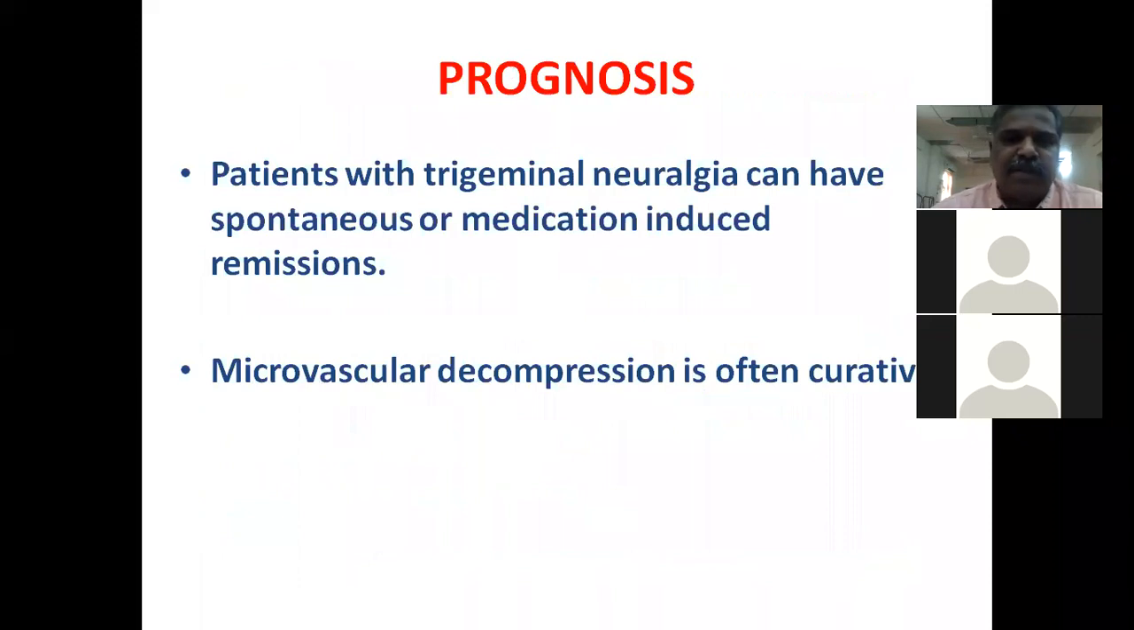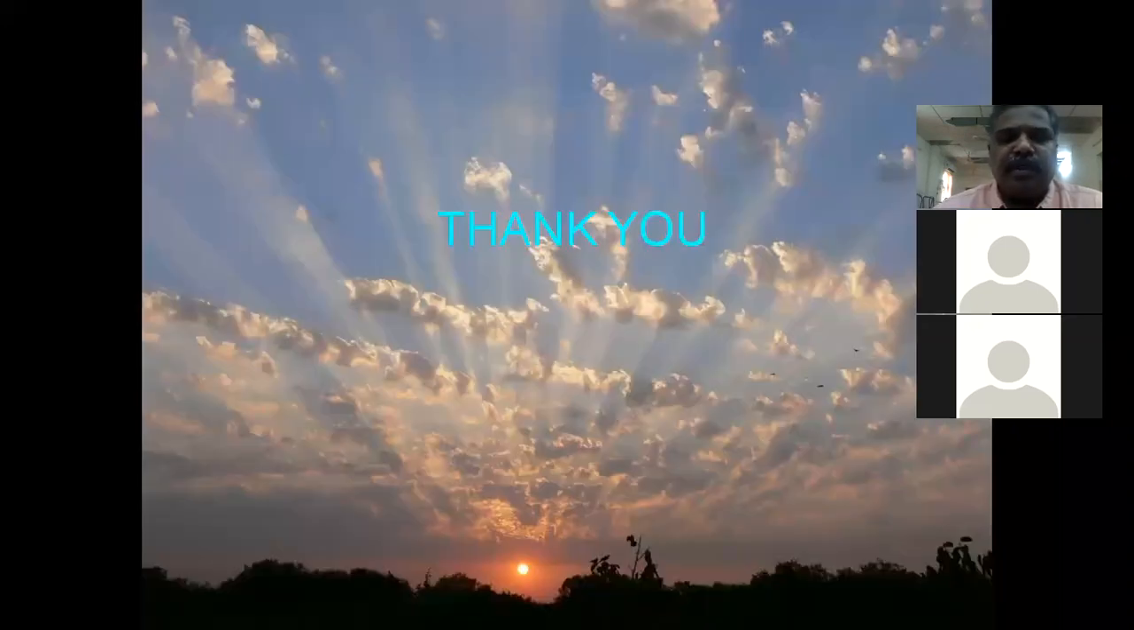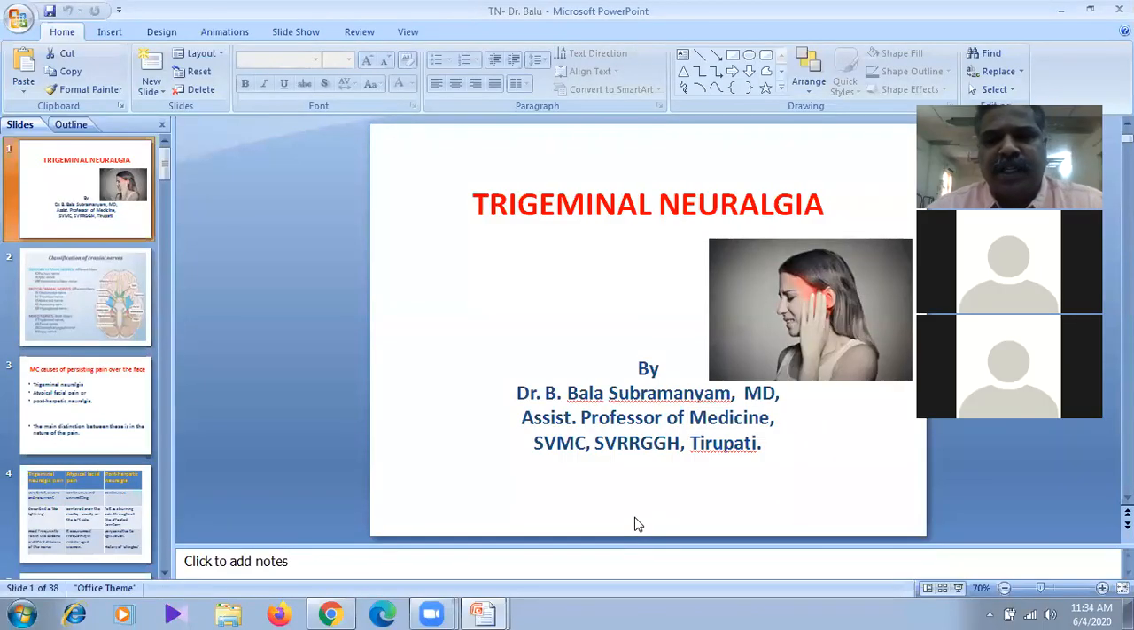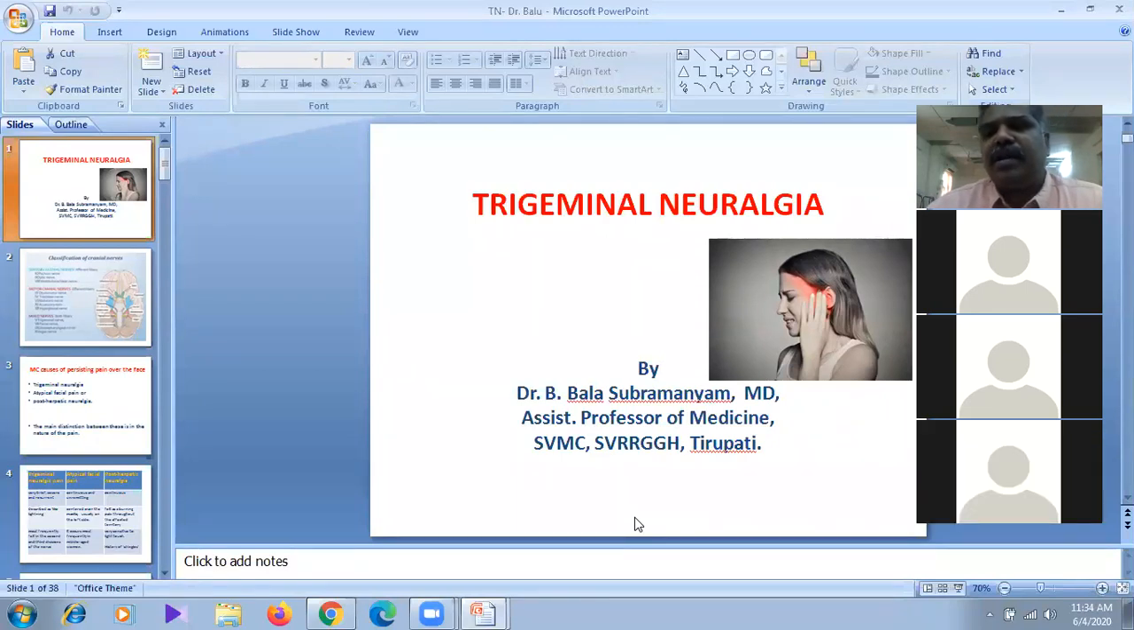Coming to the prognosis of trigeminal neuralgia, patients with trigeminal neuralgia can have spontaneous or medication-induced remissions, and microvascular decompression is often curative. So that is about trigeminal neuralgia. The trigeminal nerve is one of the longest cranial nerves. It is a mixed nerve, predominantly sensory in function. It also innervates the muscles of mastication.